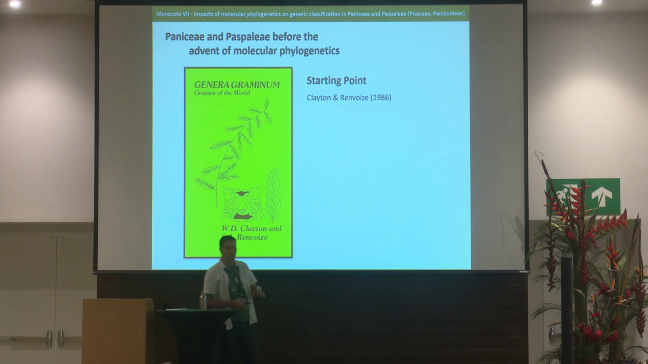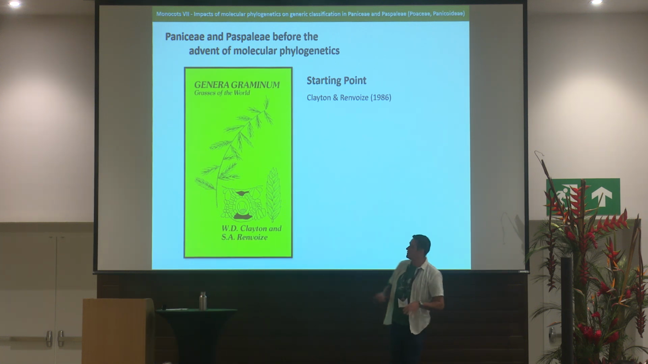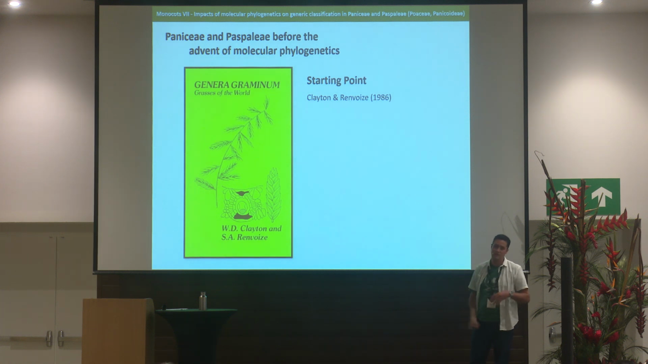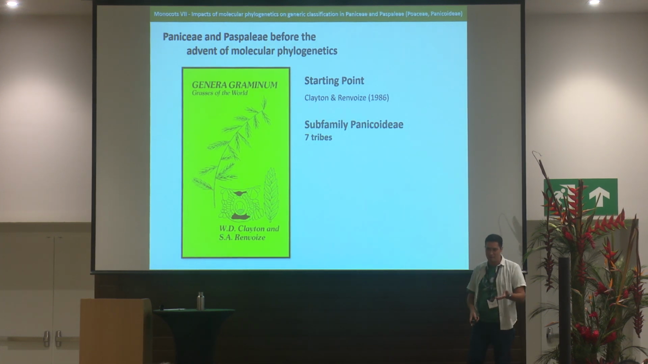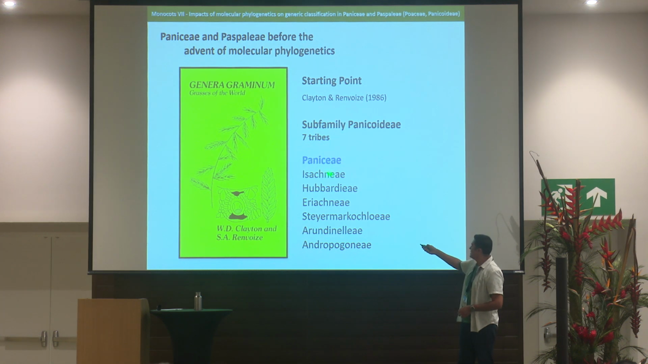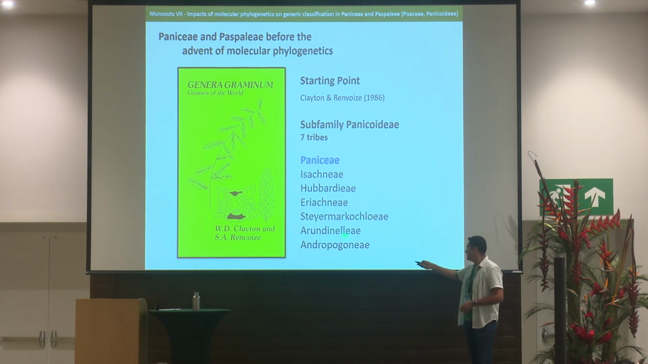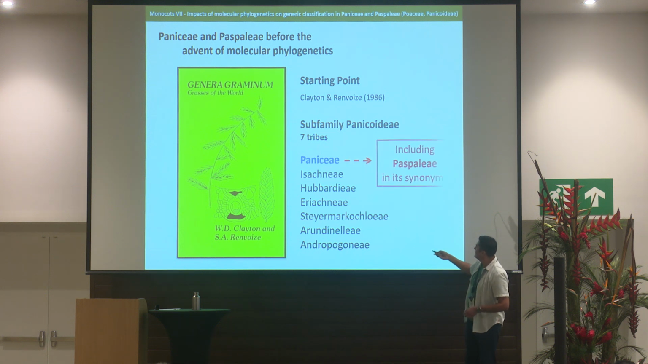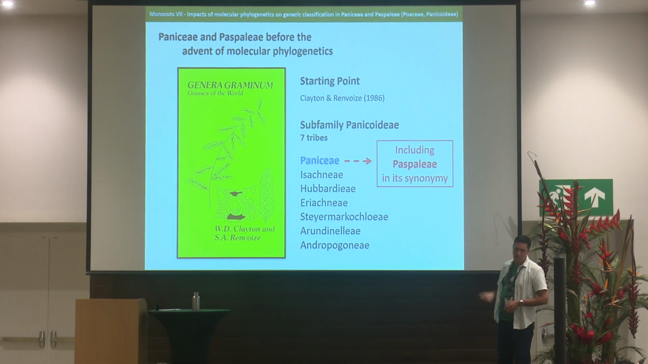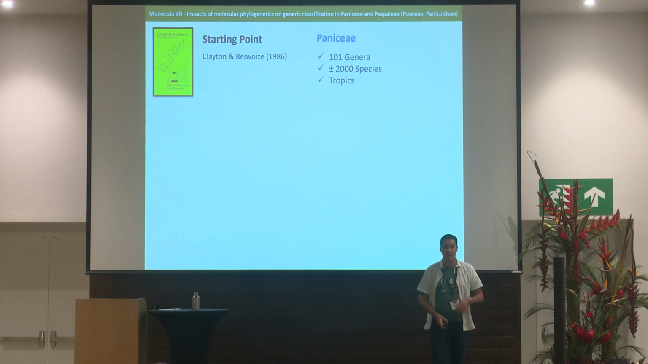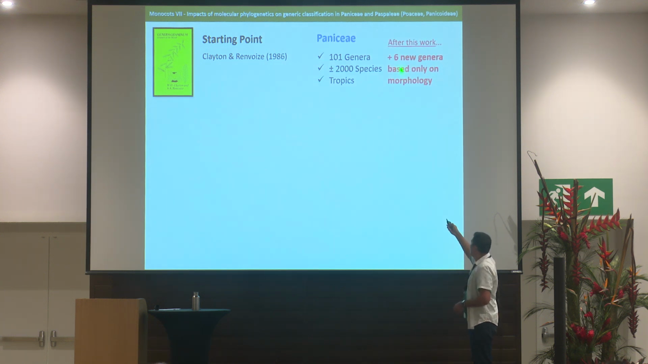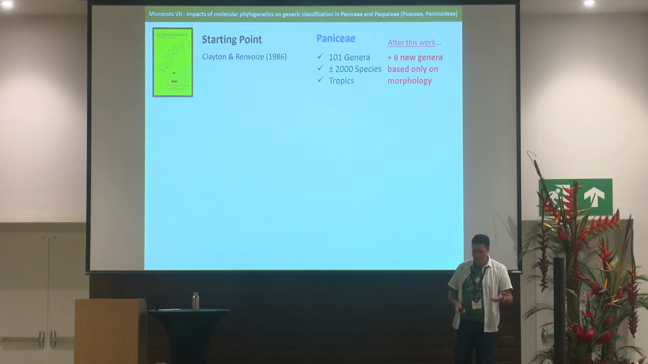My starting point here will be the Genera Graminum book, because this was the last major classification that included only morphology. In this book, Clayton and Renvoize treated subfamily Panicoideae as including 7 tribes: Paniceae, Isachneae, Hubbardieae, Eriachneae, Steyermarkochloeae, Arundinelleae, and Andropogoneae. In this classification, Paspaleae was included in the synonymy of tribe Paniceae. At that time, Paniceae had 101 genera and approximately 2,000 species, mainly distributed across the tropics. And later, 6 new genera were proposed based only on morphology.